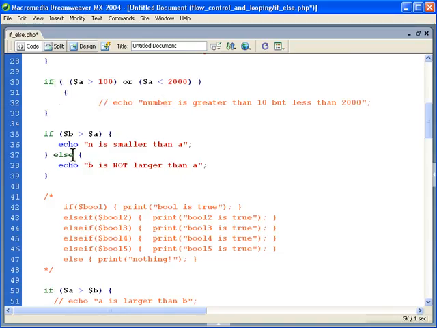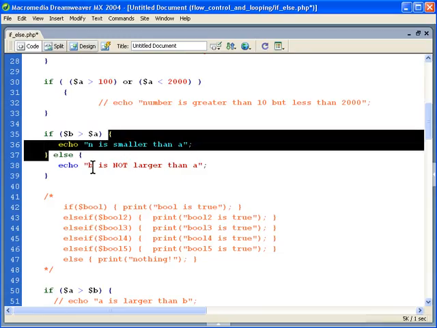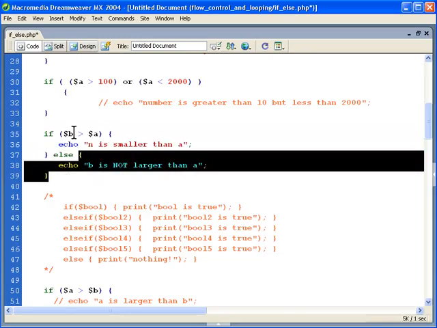All right, so we have else. So if this happens, if it's true, then we do this. Else, notice the brackets closing this section and then having another section. So if this is true, then do this. Otherwise, do this. So if it's true, do this, or if this comes in and evaluates to false, then we do that.